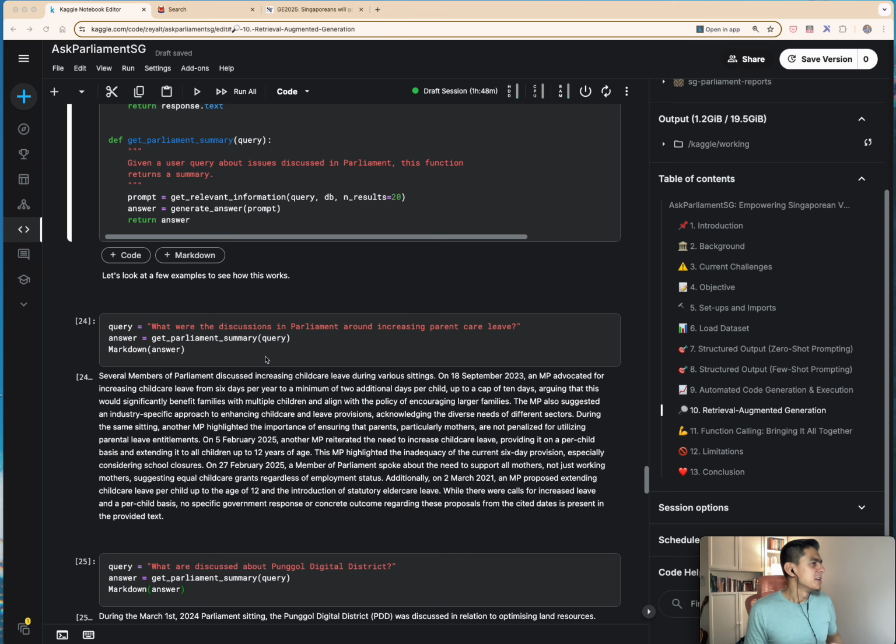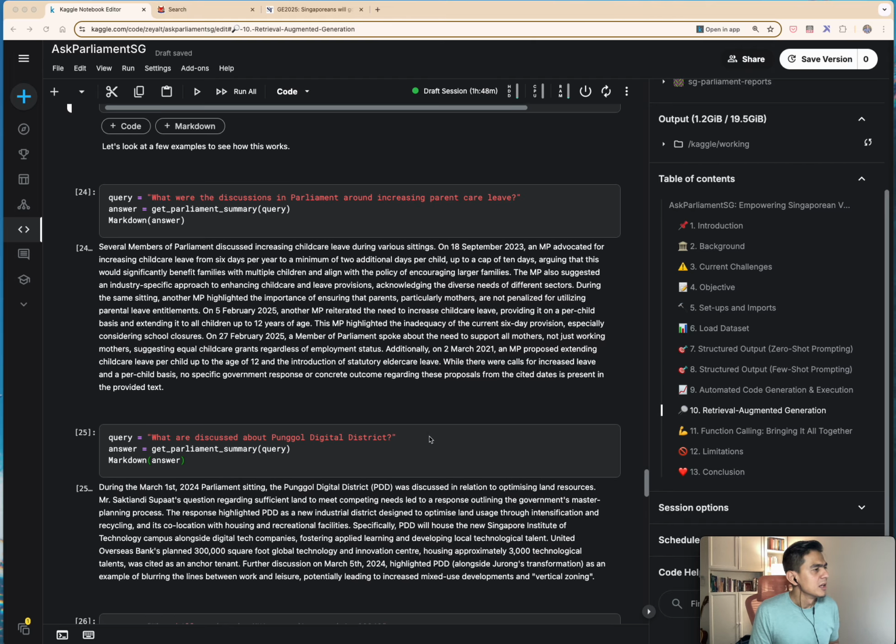Firstly, what were the discussions in Parliament around increasing parent care leave? So here we are asking about parent care leave. The response is telling me about childcare leave. So already we can see that it's not quite answering the question. And in fact, the rest of the answer is also not exactly addressing parent care leave.